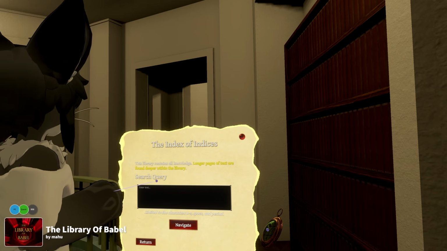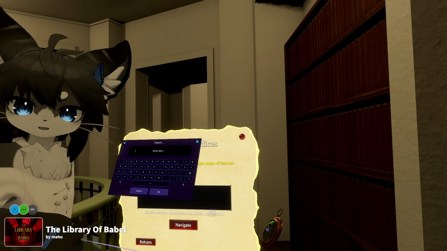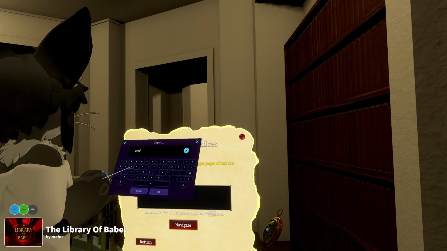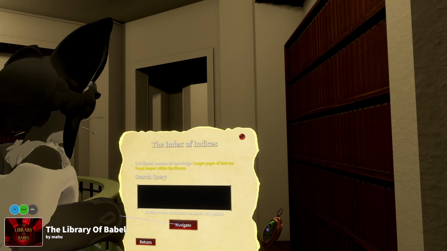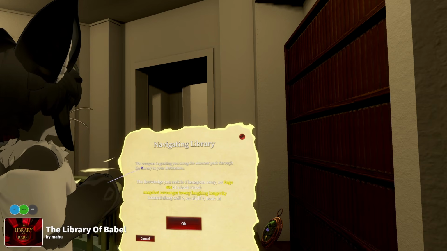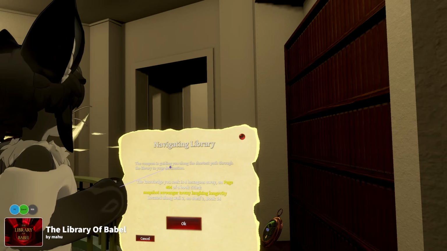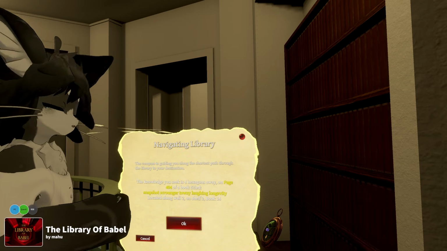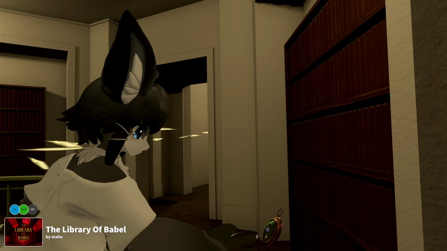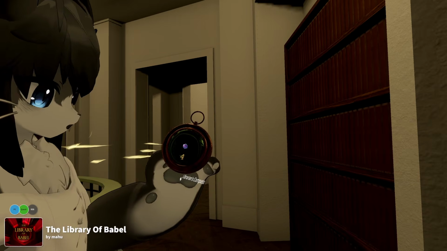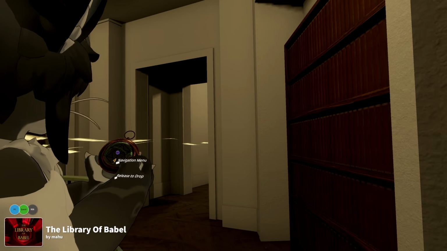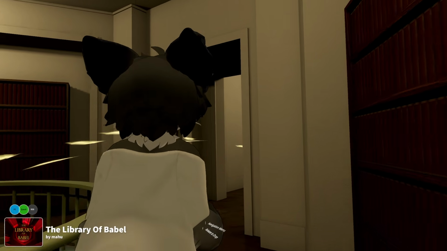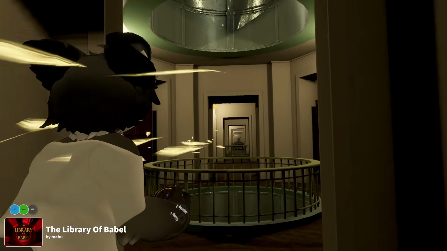The longer pages of text are found deep within the library, so let's start with something short, shall we? For example, in this case, let's search for my name, Airbee. We click this, press navigate, and now the compass is guiding me to the book that contains my name. And on the compass we see a number. It says 4. That is the amount of hexagons we need to travel to find our book. And you can see these particles that guide us through the library. So we just follow these particles.